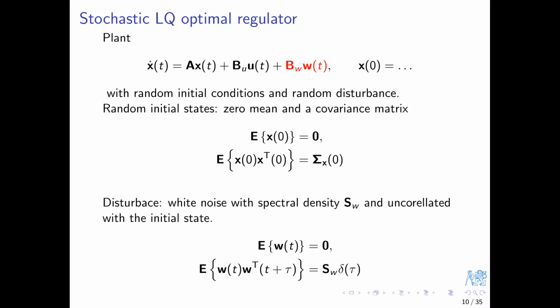Delta of tau is a Dirac function. Well, mathematicians would immediately argue that it should not be called a function, but let's skip that. Its role here is that obviously the values of the white noise at two different times are not correlated at all. The situation is perhaps less confusing in the discrete time setting where the delta function is just the Kronecker delta. That is a function that is equal to 1 for tau equal to 0 and 0 otherwise. Anyway, the distribution of values of disturbance at a given time is again normal or Gaussian if you like.